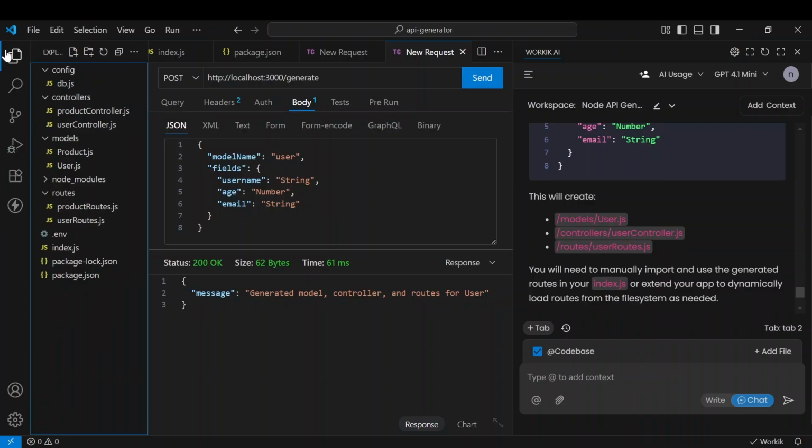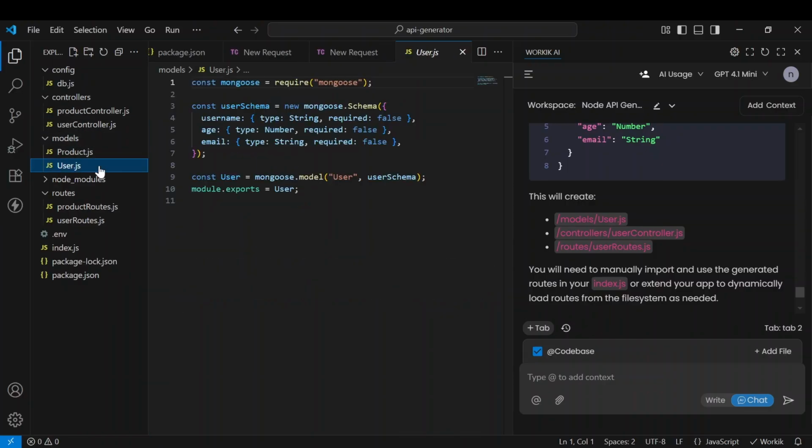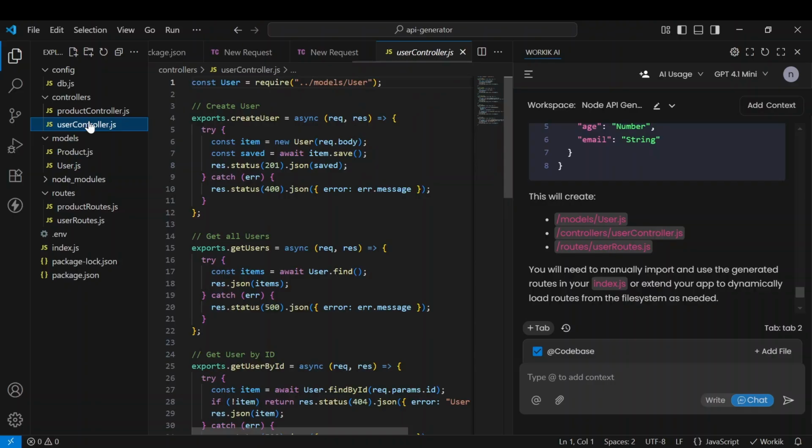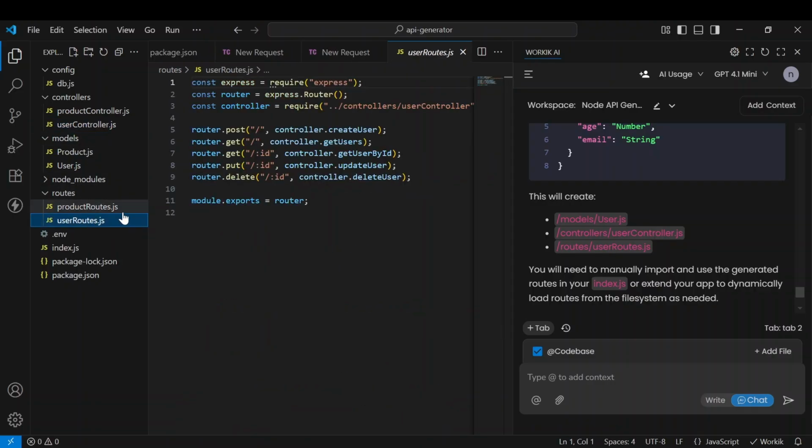And now look at this. Back in our editor, 3 new files have been instantly created: user.js, userController.js, and userRoutes.js. The AI didn't just write our initial application. It wrote code that is intelligent enough to generate more code based on a simple JSON request.